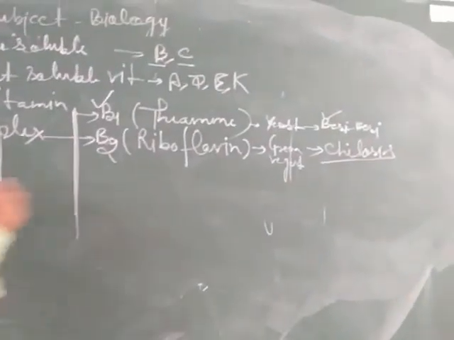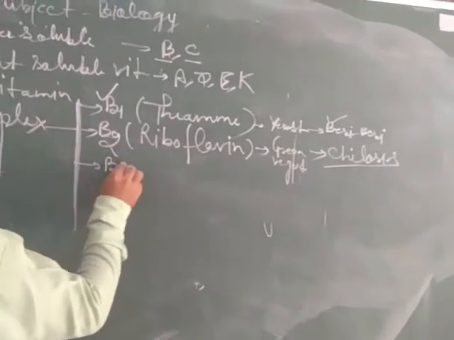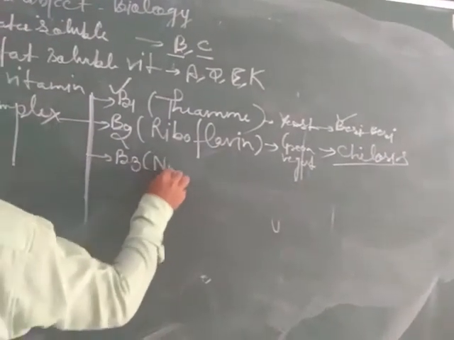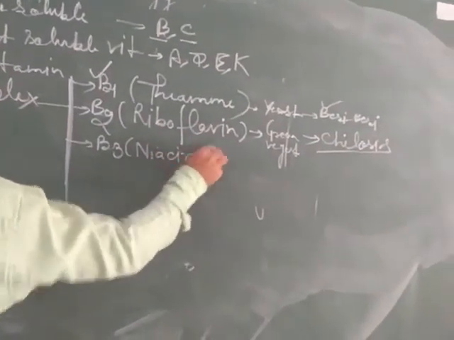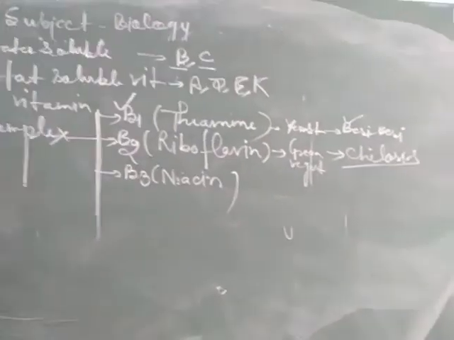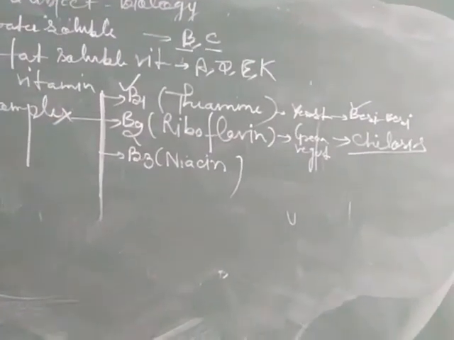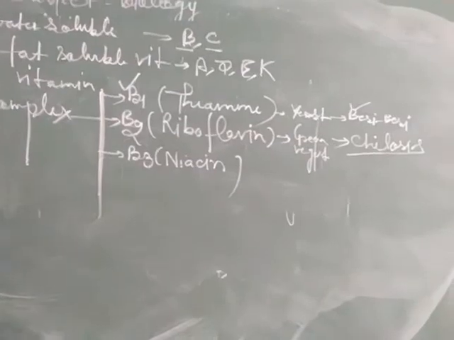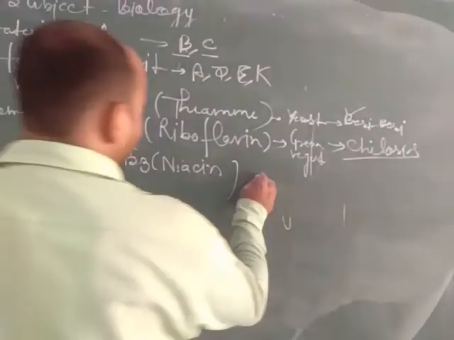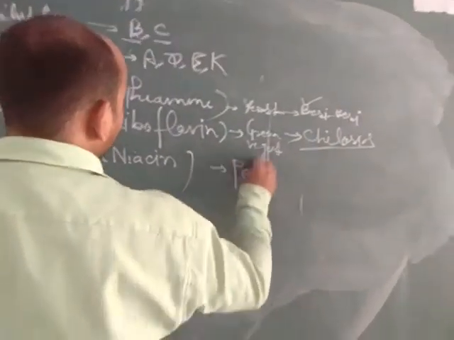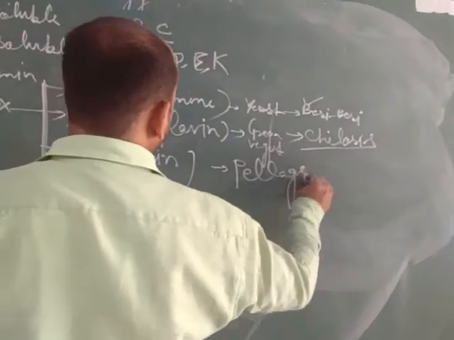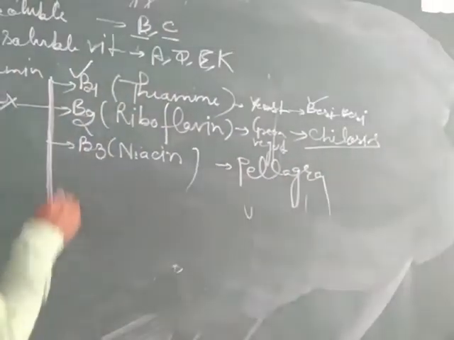That is called cheilosis. Vitamin B3, that is niacin. Its sources are egg, liver, meat, and beans. Deficiency of vitamin B3 causes pellagra. Pellagra disease is caused due to deficiency of vitamin B3.